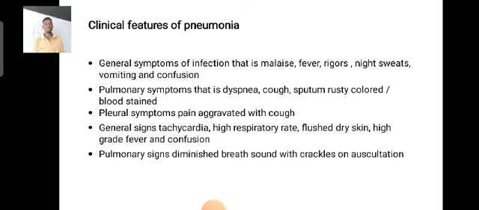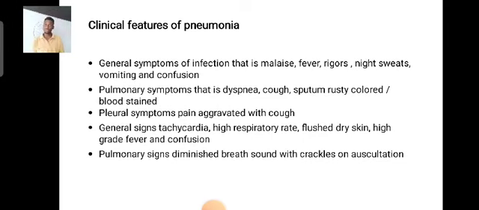Now, I'm going to talk about the clinical features and management of pneumonia, which is what the question asks. General symptoms of infection are malaise, fever, and body weakness. Respiratory symptoms: the main symptoms are coughing and dyspnea, difficulty in breathing. These are the main clinical signs of pneumonia. The patient will be coughing and will have difficulty in breathing.